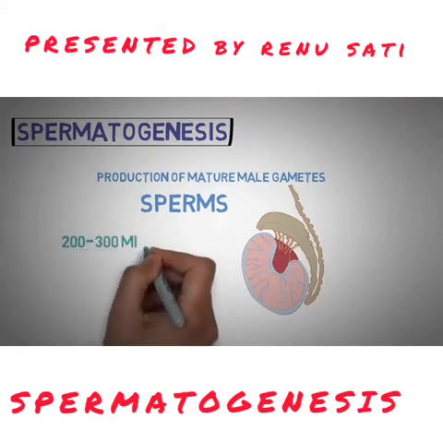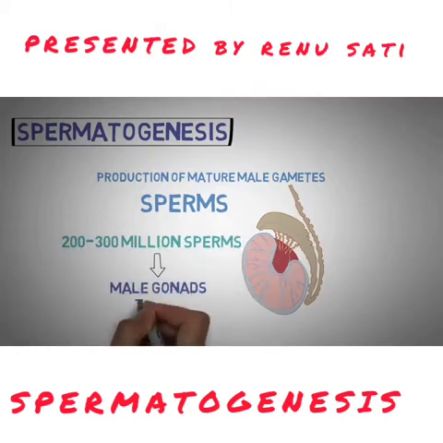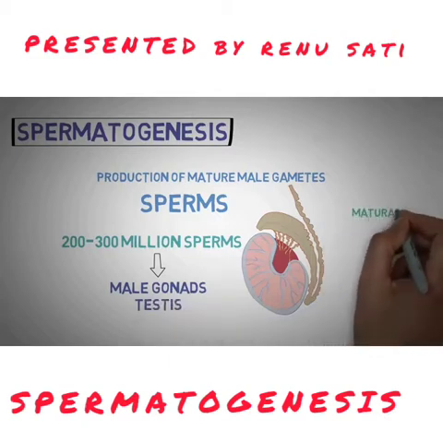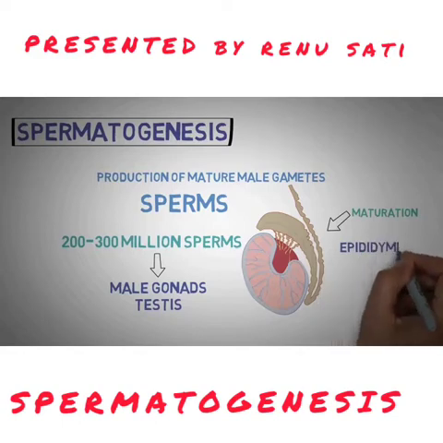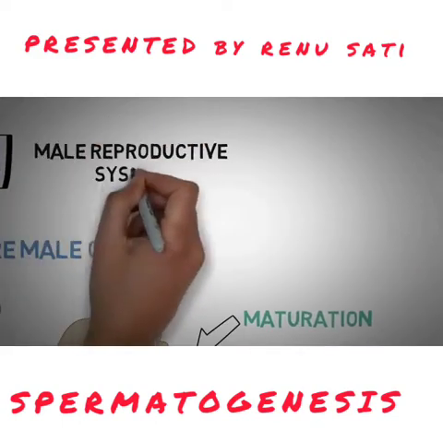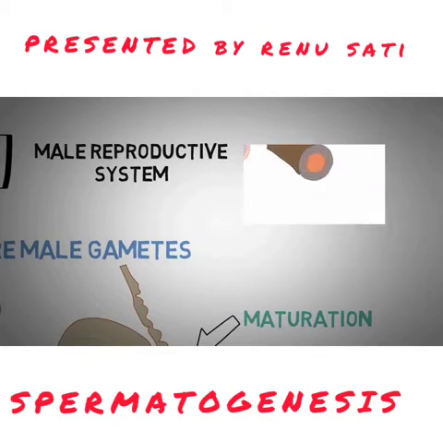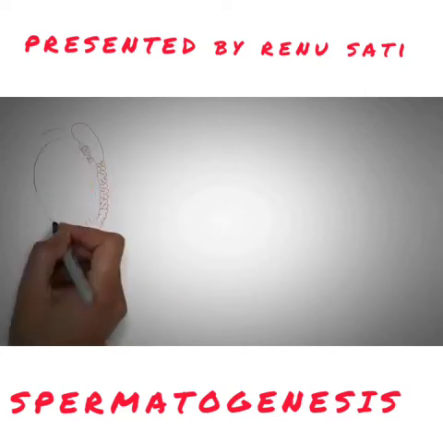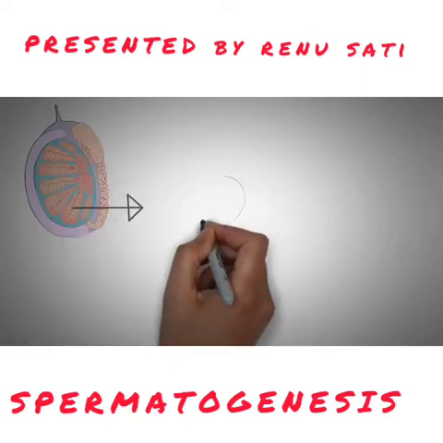Process of spermatogenesis, that is the production of the mature male gametes or the sperms. Approximately 200 to 300 million sperms are being produced by the male gonads, that is the testes, and their maturation takes place in the epididymis. As you have already studied in the male reproductive system, the presence of testes, seminiferous tubules, rete testis and epididymis.